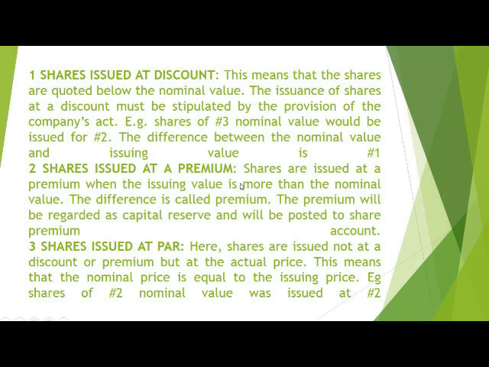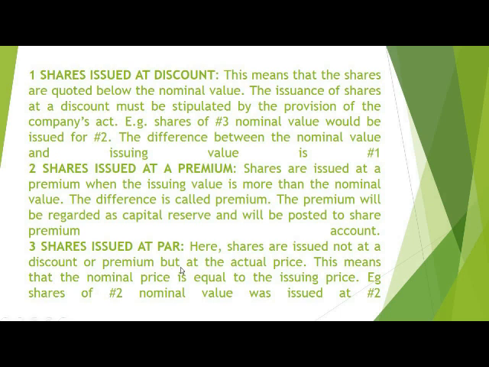The organization may decide to issue out shares at 4 naira. You see, 4 naira is above the nominal value of 3 naira. So automatically, the difference of 1 naira becomes a premium, and it will be taken to the share premium account.